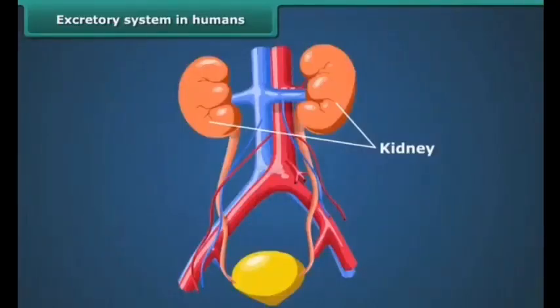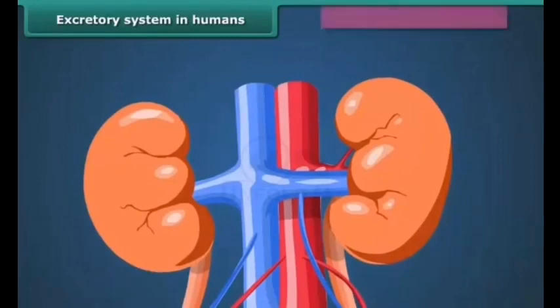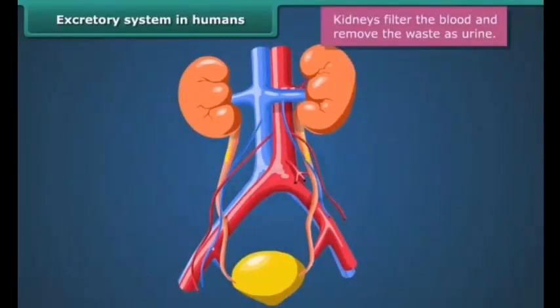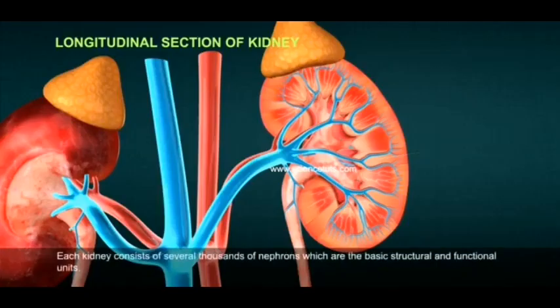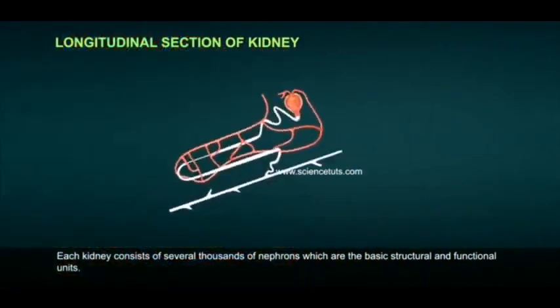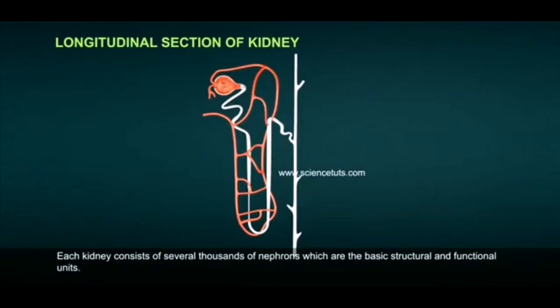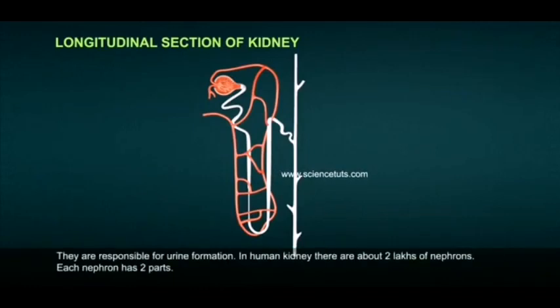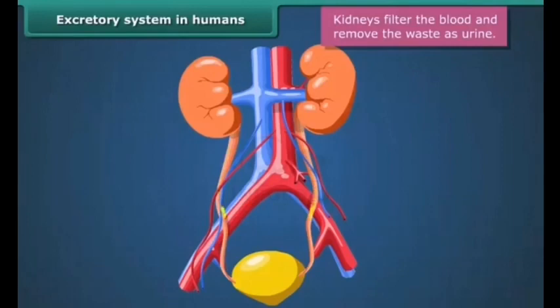In the excretory system, the renal artery carries the blood from the heart to the kidney, and the waste which is present in the blood is removed by the mechanism of filtration of blood, and this is done by the blood capillaries present in the kidney. The filtration is mainly done with the help of a functional unit called nephrons present in the kidney. When the blood reaches the two kidneys, it contains both useful and harmful substances. The useful substances are absorbed back into the blood. The waste dissolved in the water is removed as urine.